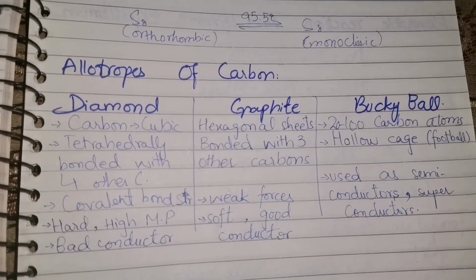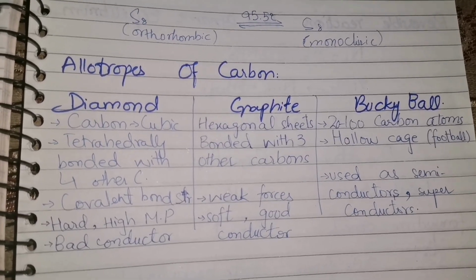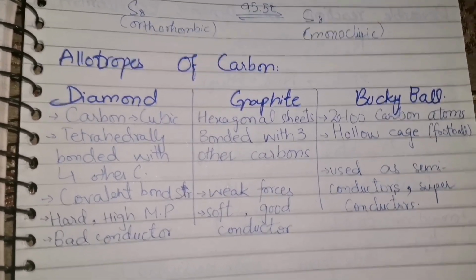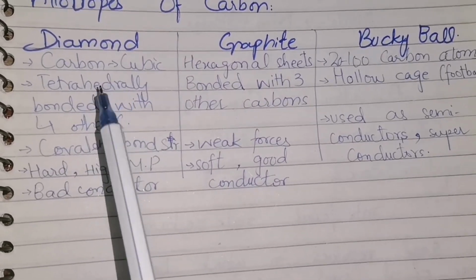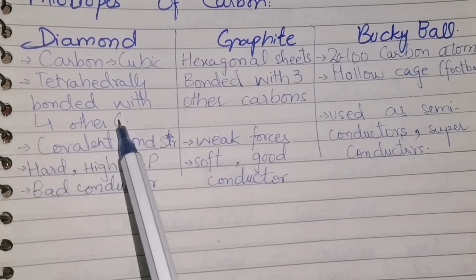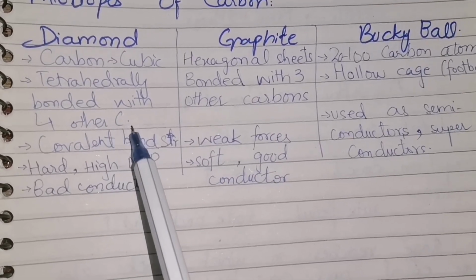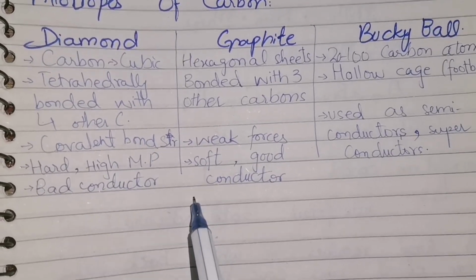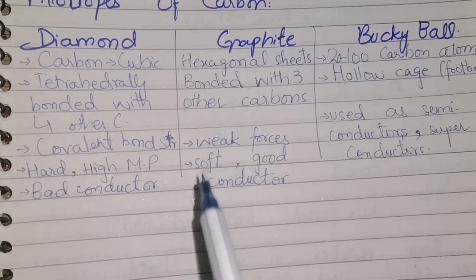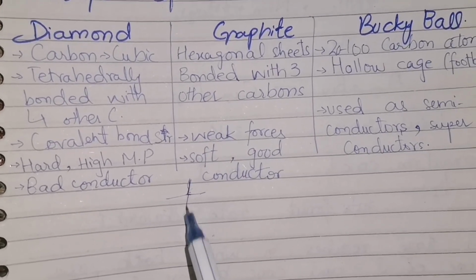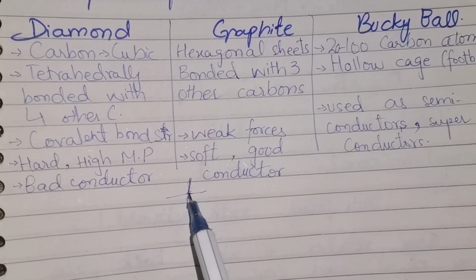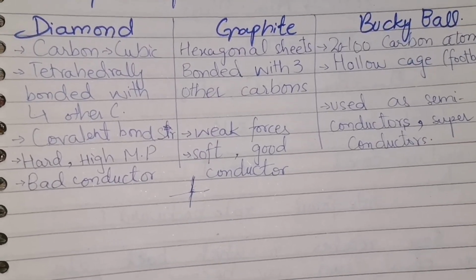Coming towards the allotropes of carbon, we know that there are three allotropic forms of carbon: diamond, graphite, and buckyball. Now we will study them in detail. In diamond, carbon exists in cubic form. Each carbon is tetrahedrally bonded with four other carbon atoms. Here is one carbon, and it is bonded to four other carbons.